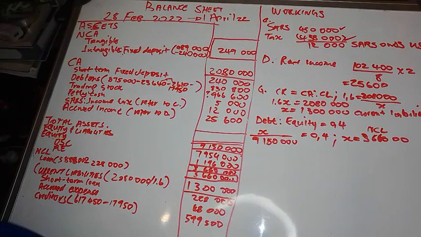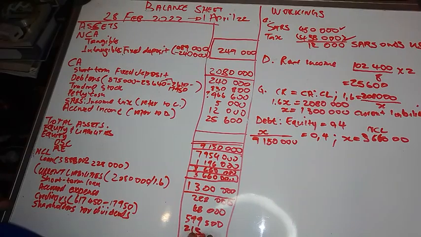Then we go through the information again. What else do we have? We have shareholders for dividends, which means the dividends that were not paid at year end, we owe shareholders, so we're going to pay them in the short run, and therefore it's a current liability, so we write it under current liabilities, 213,400.